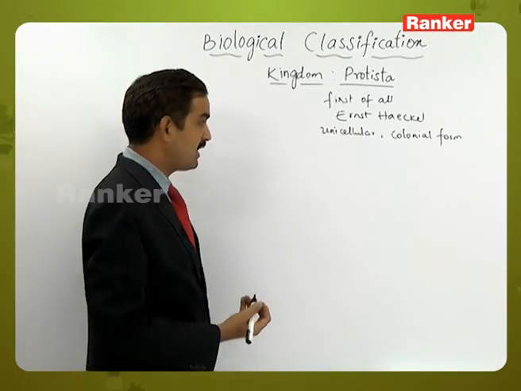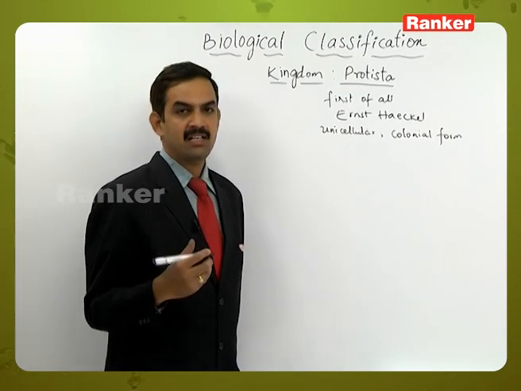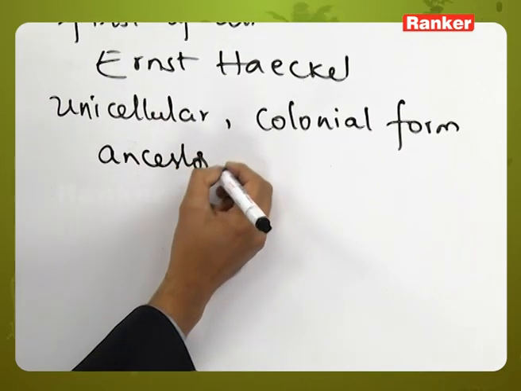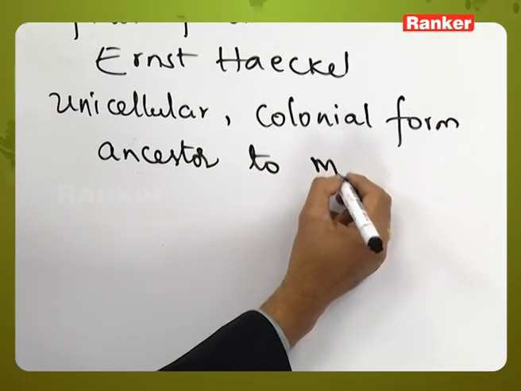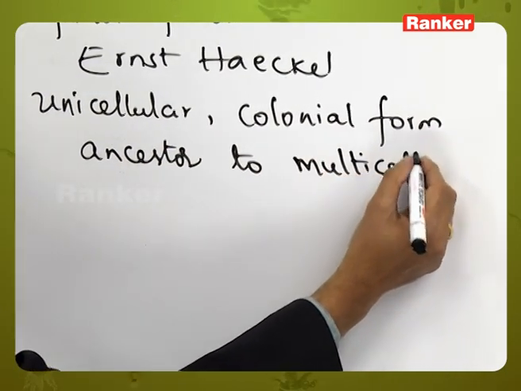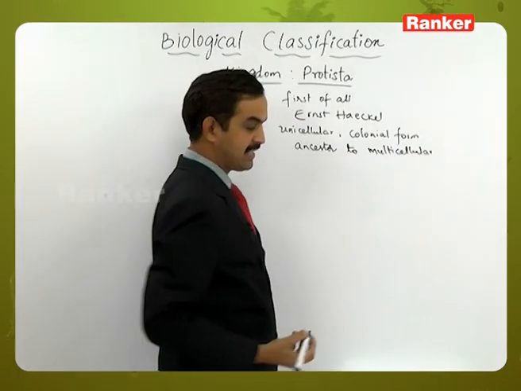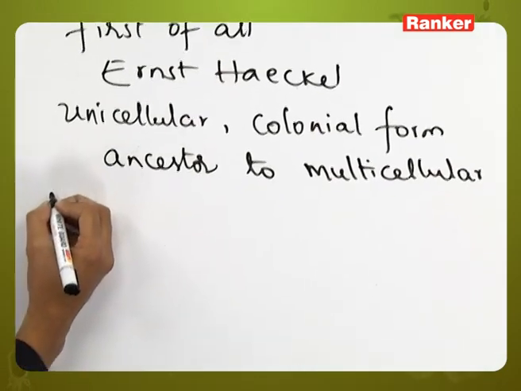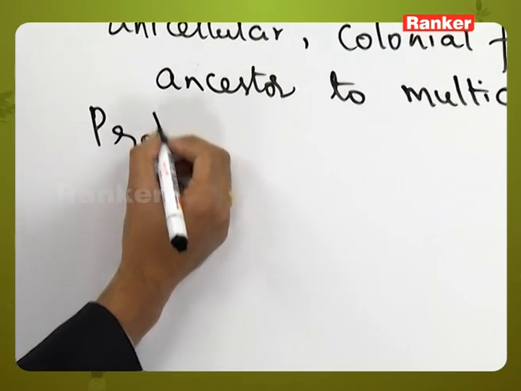and mostly they exist in unicellular form, and these are considered to be the ancestors of the immediate multicellular forms of living organisms. That is the reason why scientists nowadays have made a group called Protoctista.